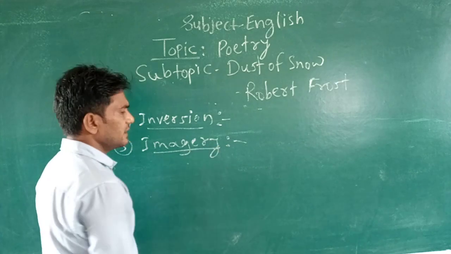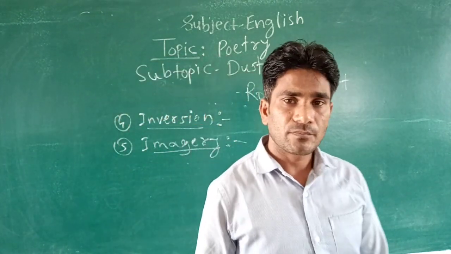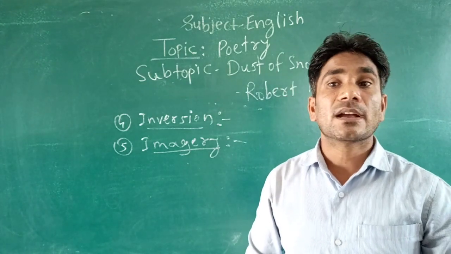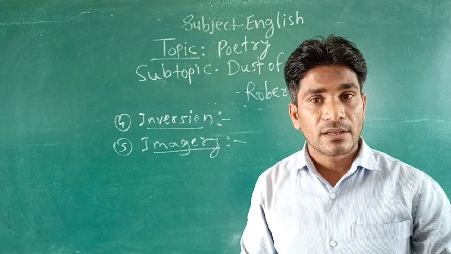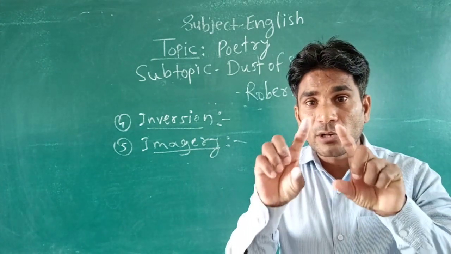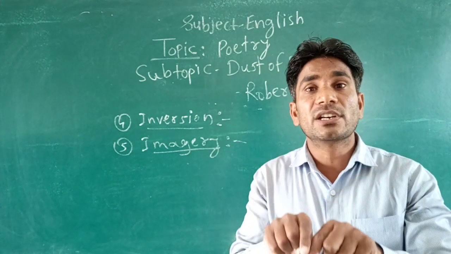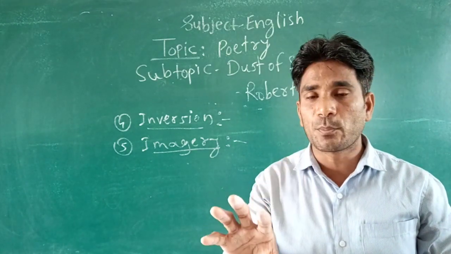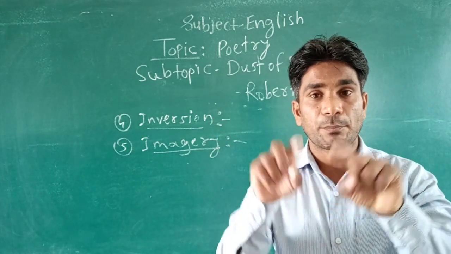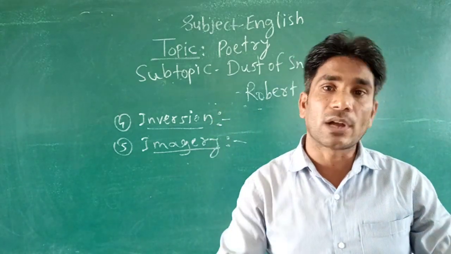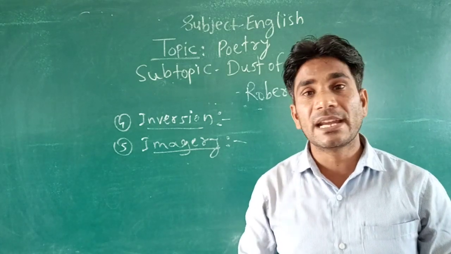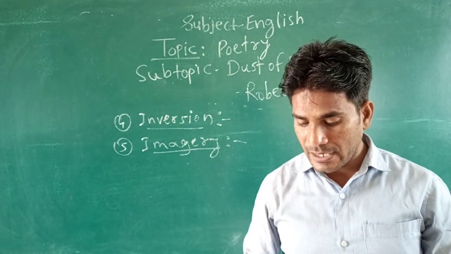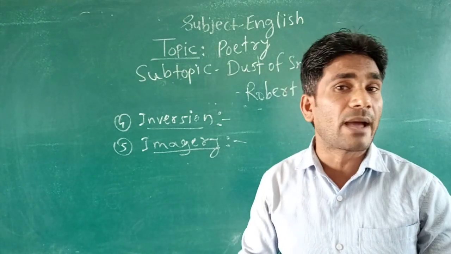Okay, imagery is also a poetic device. Imagery, as I have told you already in our previous class, what is imagery? In imagery, a particular picture is created before your eyes, or when you read particular lines of the poem, a particular picture comes before your eyes. So same here, when you read the first stanza, the way a crow shook down on me, the dust of snow from a hemlock tree.